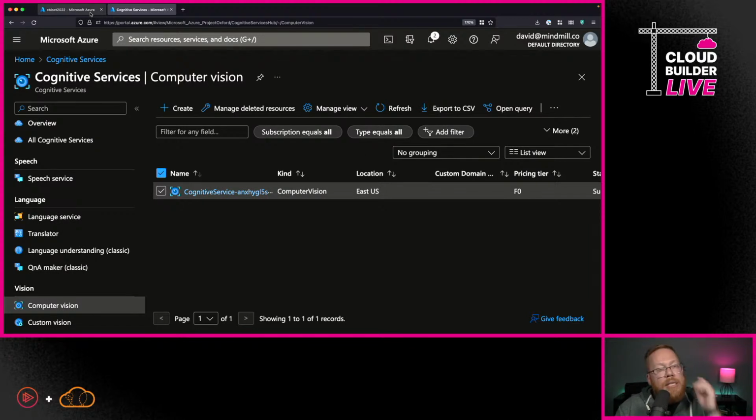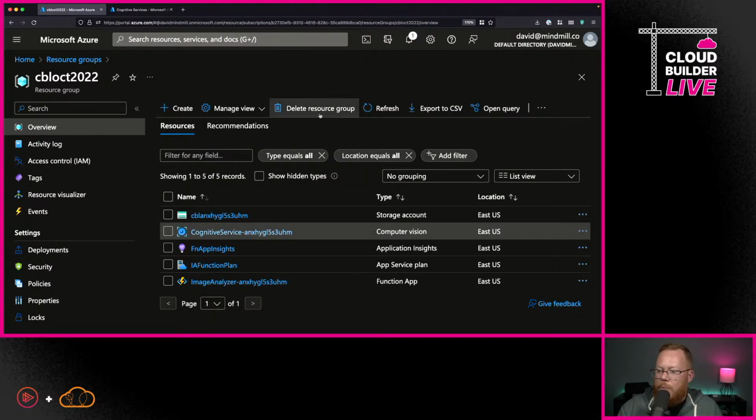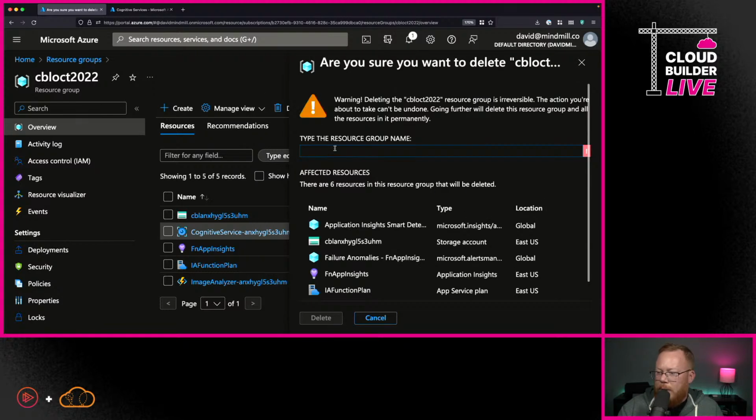If you're utilizing the free tier here, you're only going to be able to create 2 different projects. So if you're deleting and creating new ones a couple of times, you might run across some limits, and that's why. I wanted you to be aware of that. But for the rest of it, when we want to delete this, we can just say that we want to delete our resource group. Here we're going to have to specify the name, which is just CBL Oct 2022. And then I can say, yep, I want to delete.